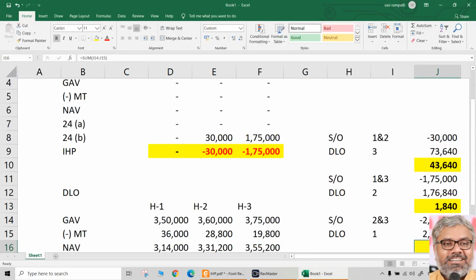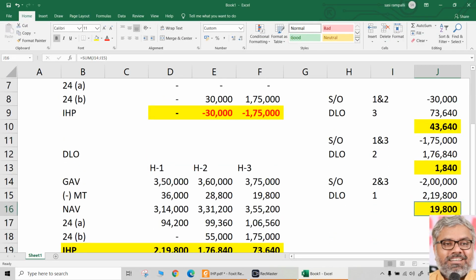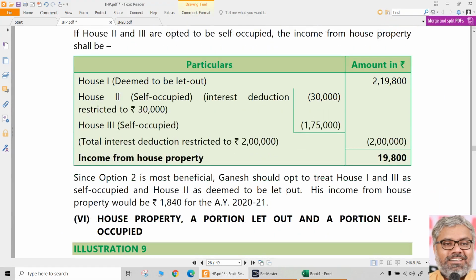That care has to be taken because when both are self-occupied, the total interest, whether it is repairs or whatever it is, on the entire borrowed capital cannot exceed 2 lakhs. Negative income from house property from self-occupied properties put together cannot exceed 2 lakhs. So in the 2 and 3 self-occupied combination, it was earlier 2,05,000, which is wrong. It should be restricted to 2 lakhs, which means the total income from house property in that case will be 19,800. But in spite of all of this, finally, what is the best combination to take?